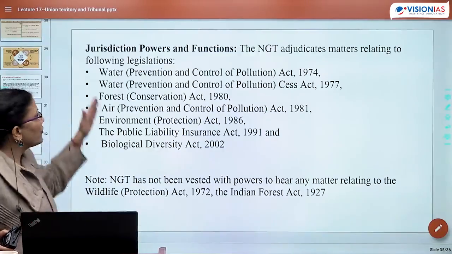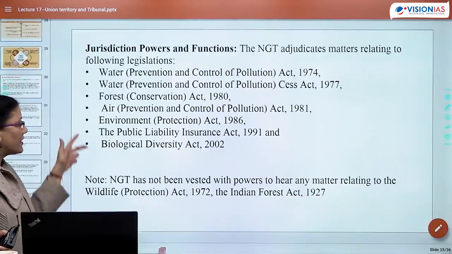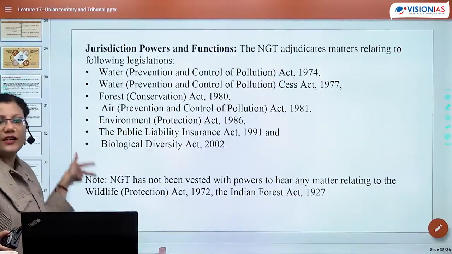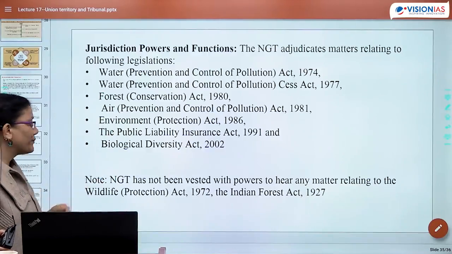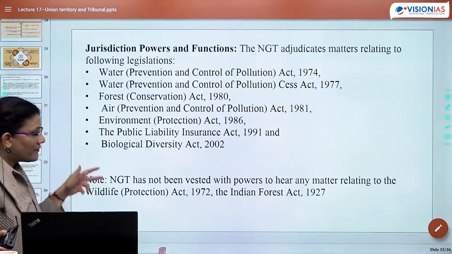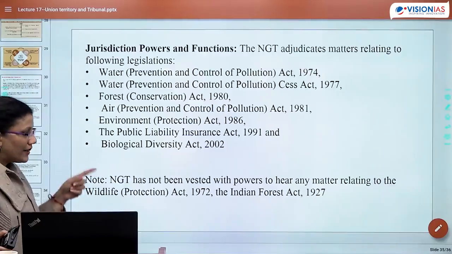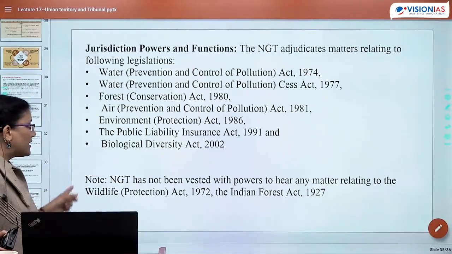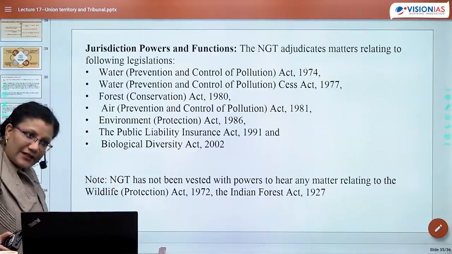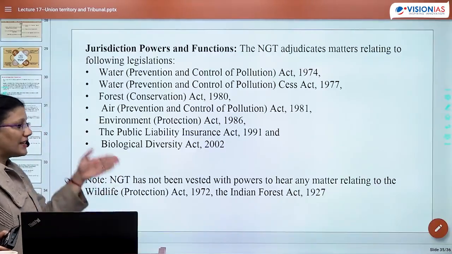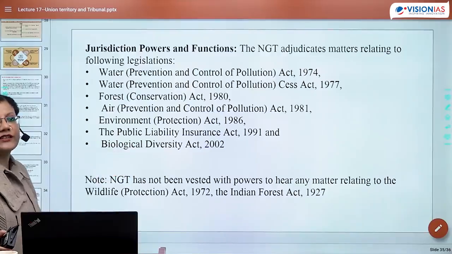Okay? So normally for prelims, how should you remember: if you see something exceptional, kindly figure this out. NGT has not been vested with the power to hear any matter related to the Wildlife Protection Act 1972 and the Indian Forest Act 1927.